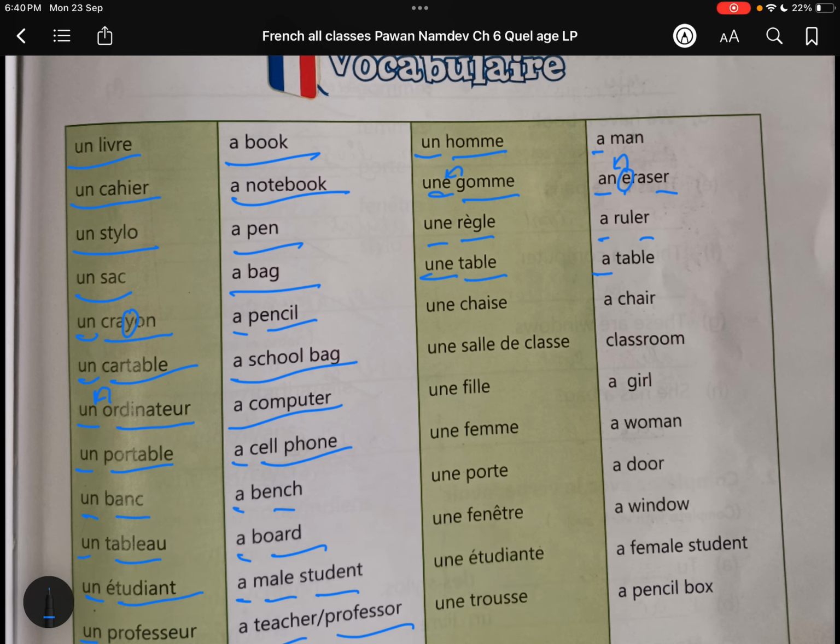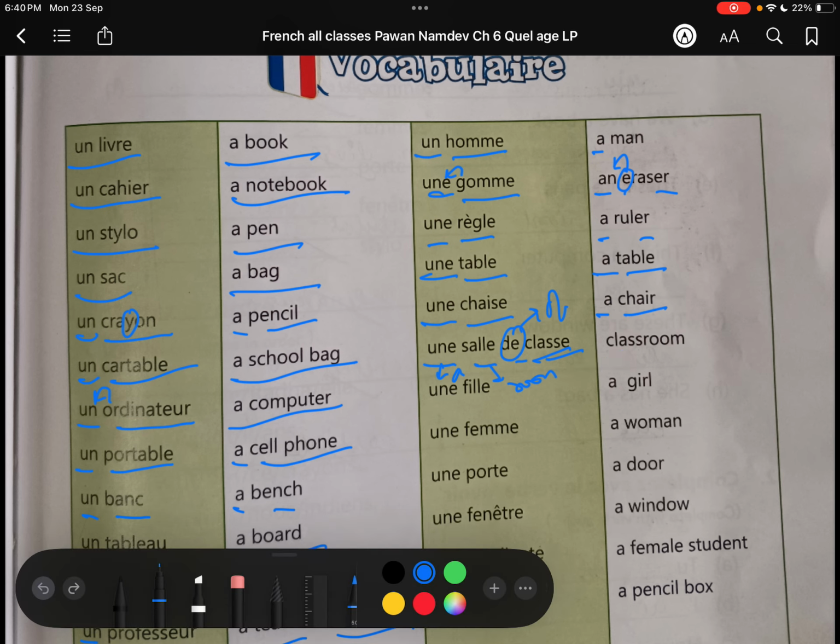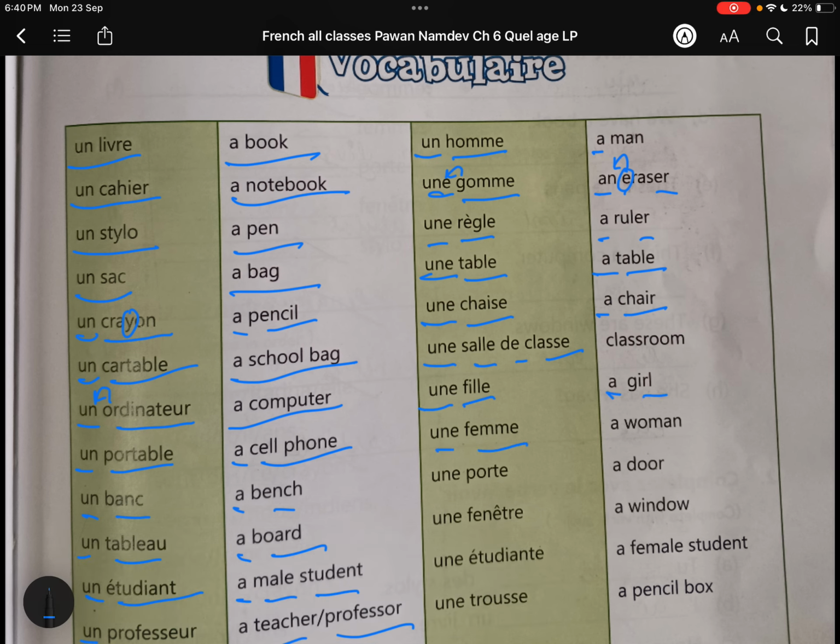Une table, a table. Une chaise, a chair. Une salle de classe, a classroom. Une fille, a girl. Une femme, a woman. Une porte, a door. Une fenêtre, a window.